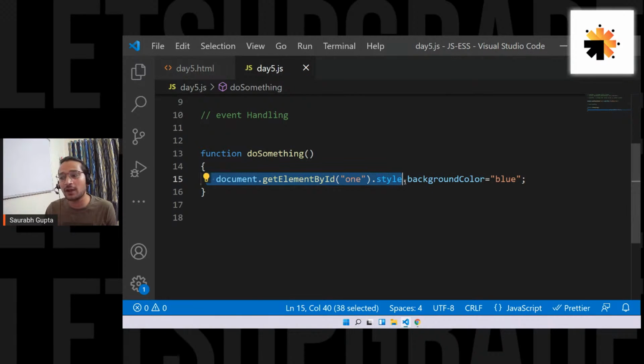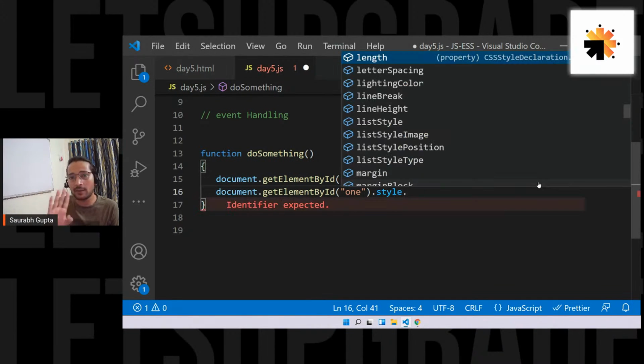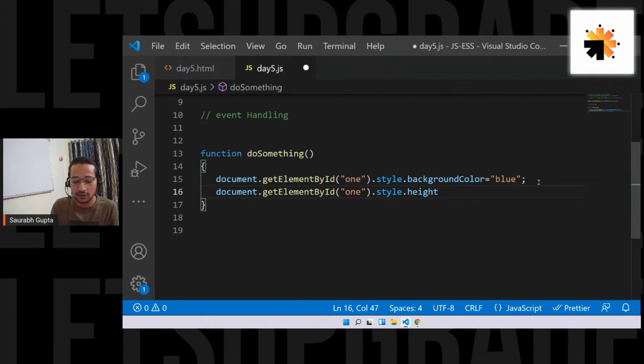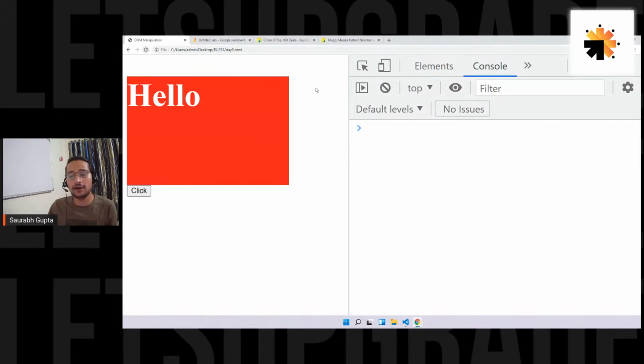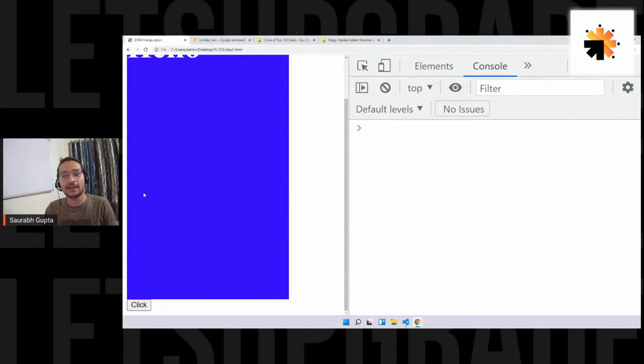Now, let's say I also want to manipulate height. So first of all, I have to write this much. Again, get element by ID 1 dot style, but not background color. I also want to change the height to, let's say, 500 pixels. Same thing. Let's see if it is actually working. So now again, normal red. Now if I click, the color should be blue and the height should be 500. Here we go. See, the height increased and everything else is working perfectly fine. The color also got blue.